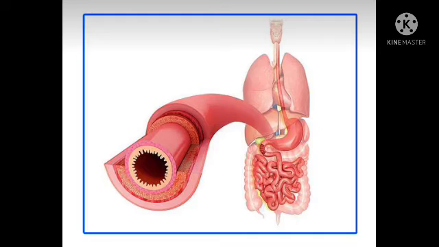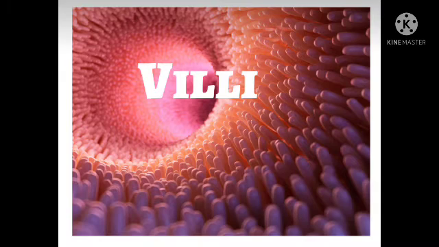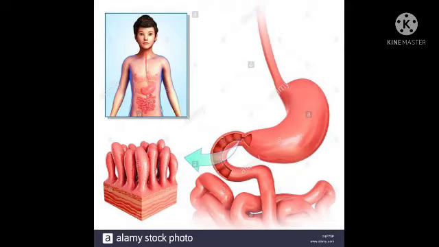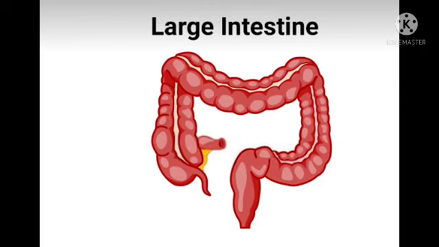The inner walls of the small intestine have thousands of finger-like outgrowths, which are called villi. Villi increase the surface area for absorption of the digested food. The absorbed materials are carried by the blood to different parts of the body and used by the body. This is called assimilation. The undigested food then passes into the large intestine.